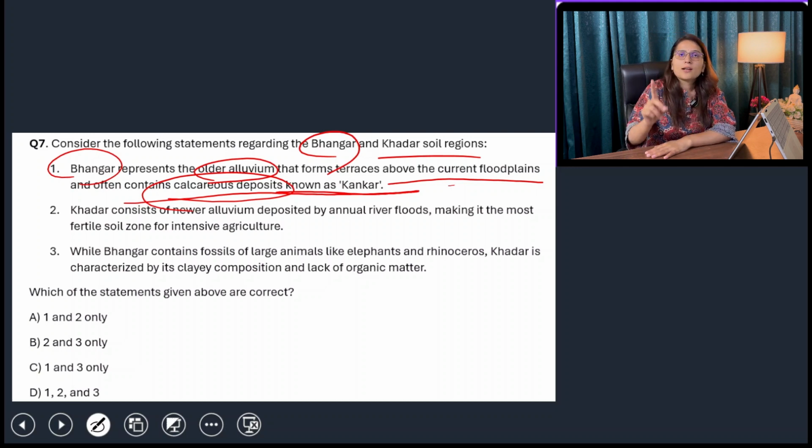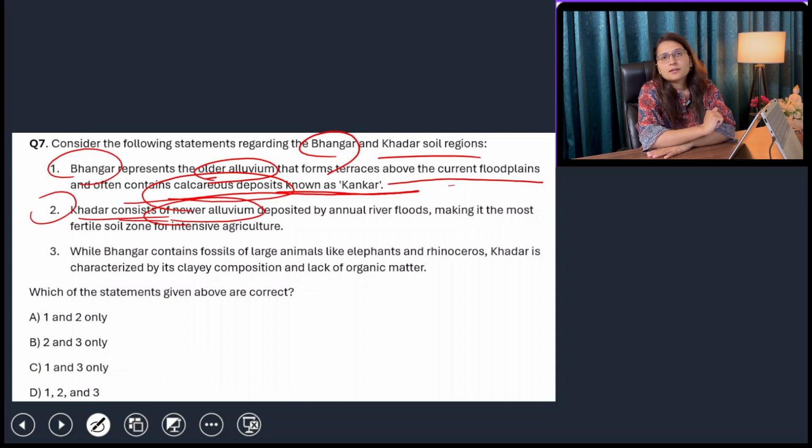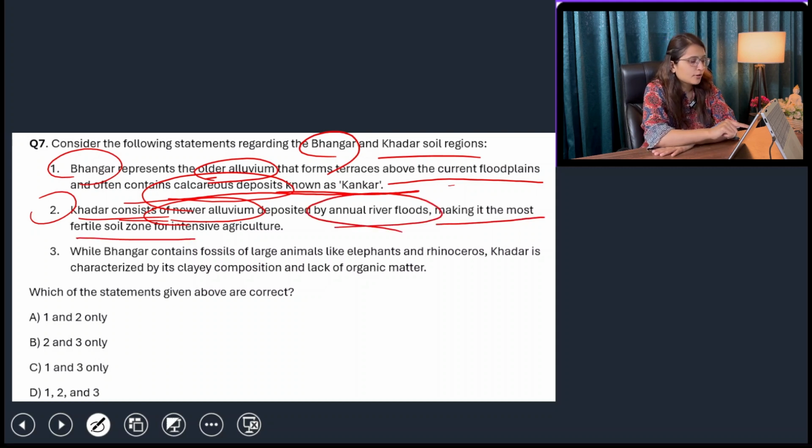So once older alluvium was deposited here, the newer alluvium is not brought by the river every year. Okay, so yes, it is older alluvium. Khadar deposits of newer alluvium. Yes, that is basically the region where floods are frequent, and every year the river brings different alluvium, sand, silt, and clay, which make this soil fit for cultivation. Deposited by annual river floods, yes, making it the most fertile soil zone for intensive agriculture.